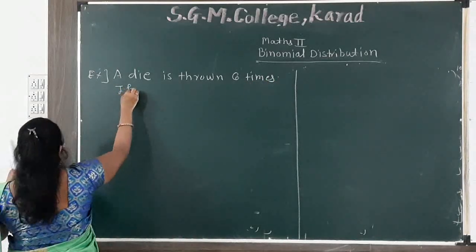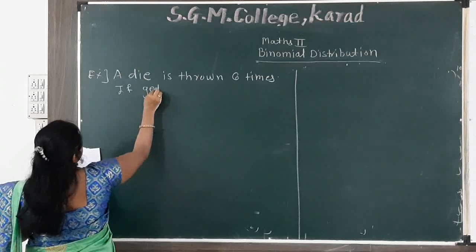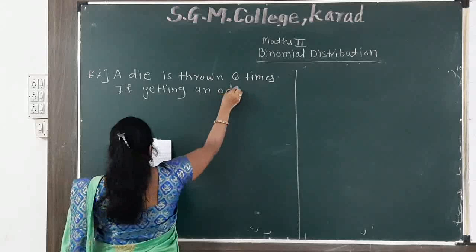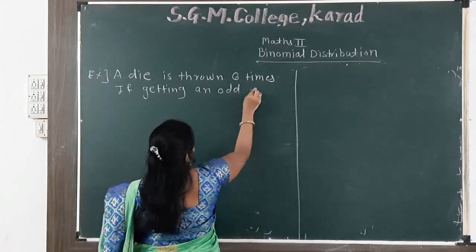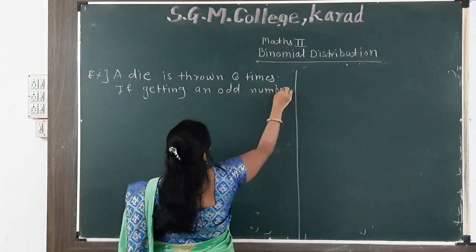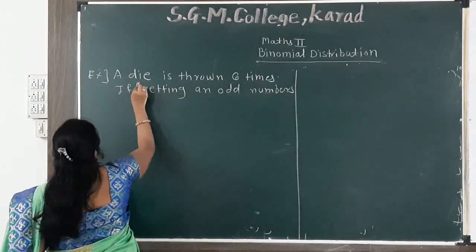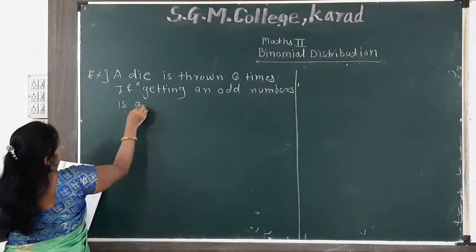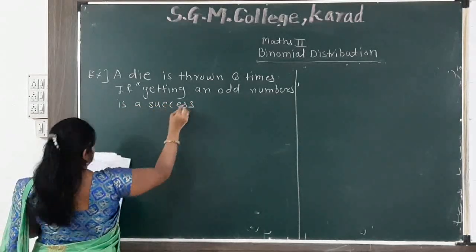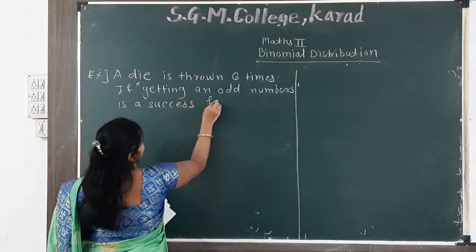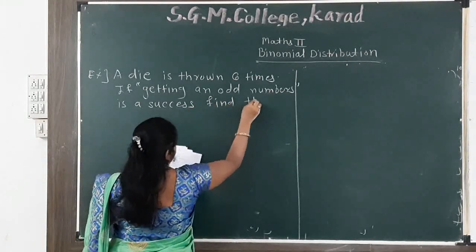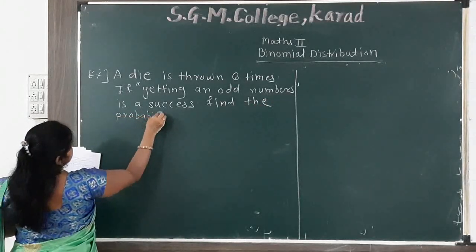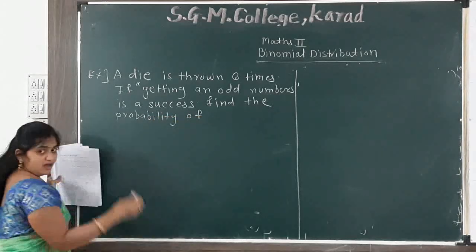If getting an odd number is a success, find the probability of, again three conditions.